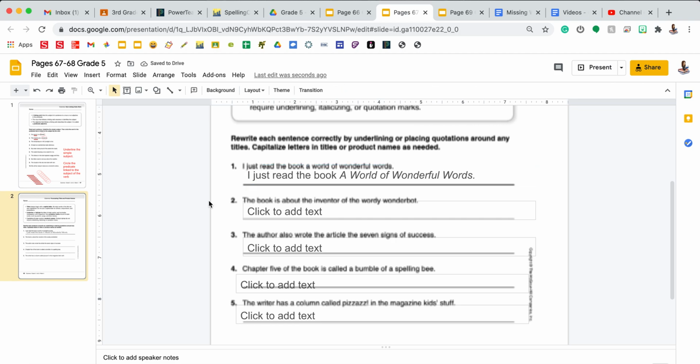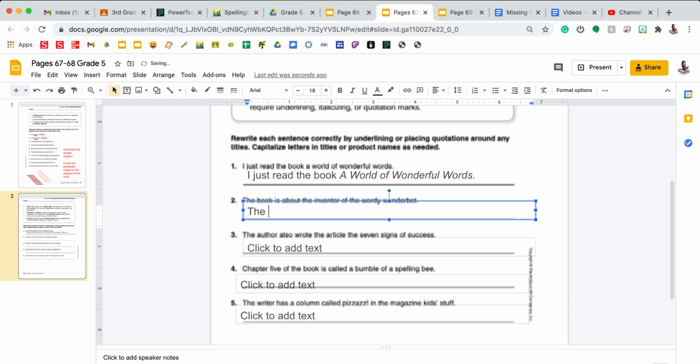Number 2, the book is about the inventor of the wordy Wonderbot. I see a product name, Wordy Wonderbot. I know I need to capitalize product names. However, I do not underline or italicize product names. So all I need to do in this sentence is capitalize the W in wordy and the W in Wonderbot.